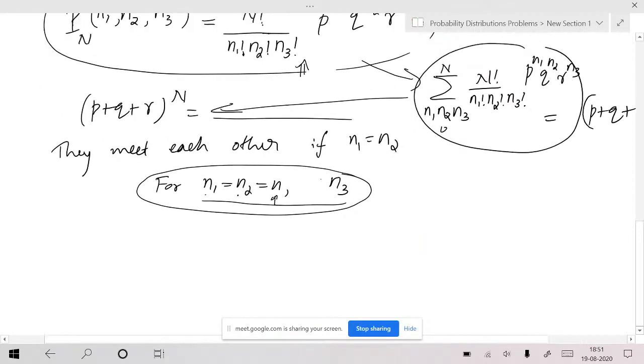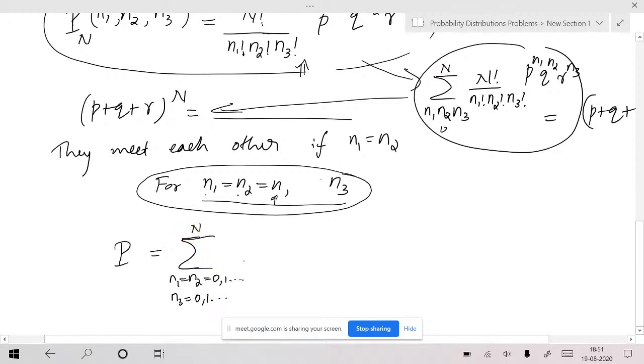Now look here, we need the probability that they meet each other, where we should make a summation over n1 equal to n2. Here n1 equal to n2 can vary from 0, 1 and so on, and n3 can vary from 0, 1 and so on, so the maximum possible value is n.